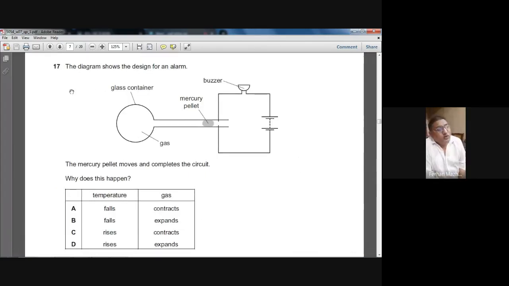The diagram shows the design of an alarm. So here we have a glass container. Here we have a mercury pellet. Here we have a buzzer. Here we have an electric circuit. This electric circuit is connected with a buzzer, which is a kind of alarm. This electric path is not complete. You can see here, there is a gap in the path. If this mercury pellet reaches this gap, the path of the electricity will be completed. You understand this idea?